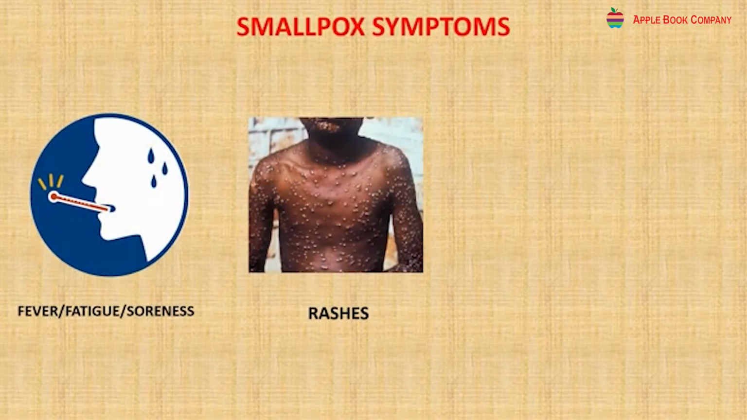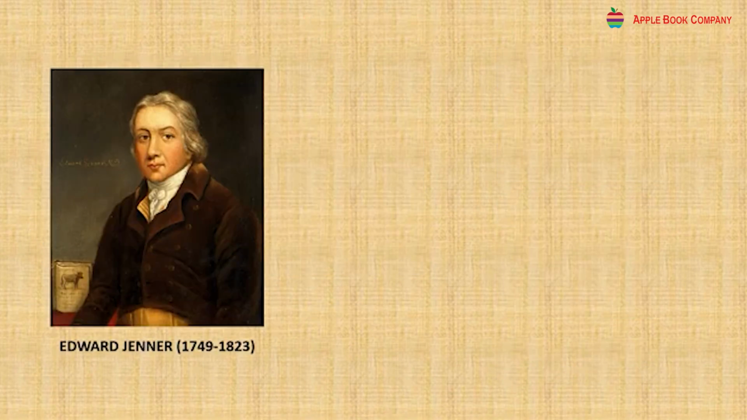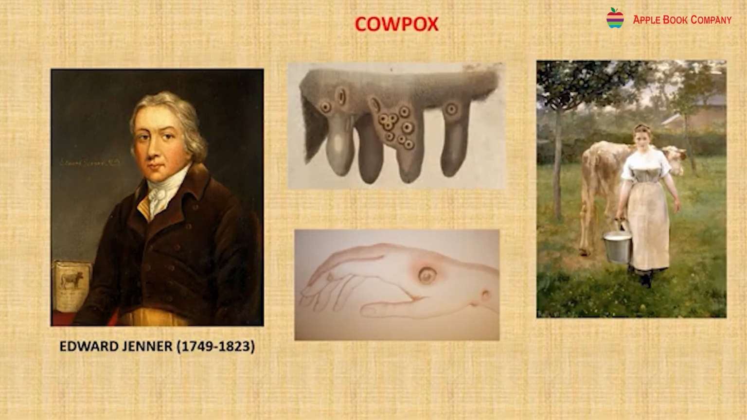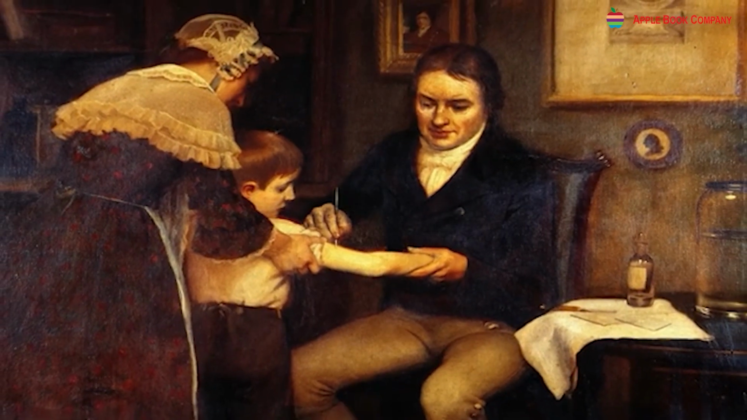A vaccine to prevent smallpox was invented by a British doctor, Edward Jenner. Because of the successful vaccine, smallpox has been eradicated from the world.